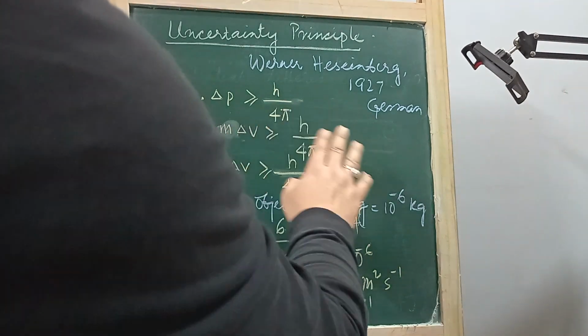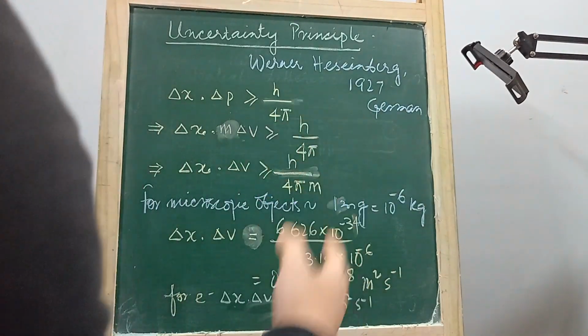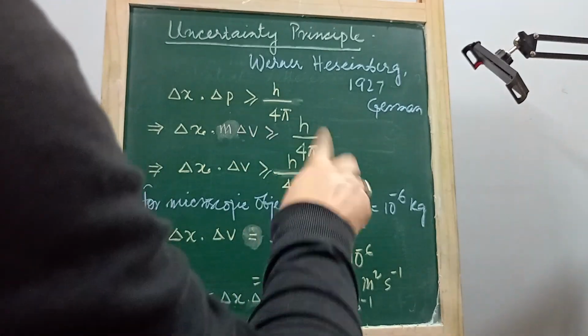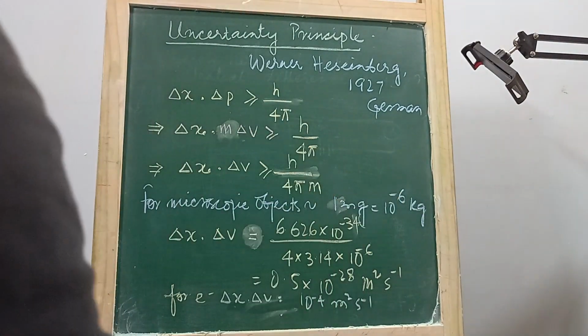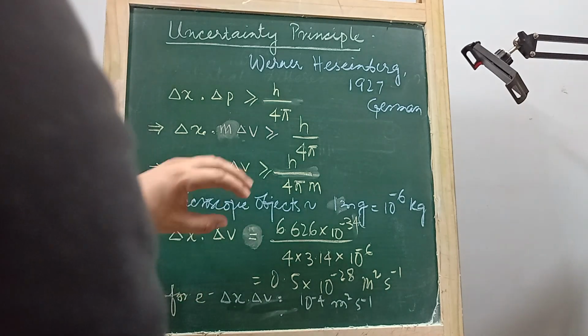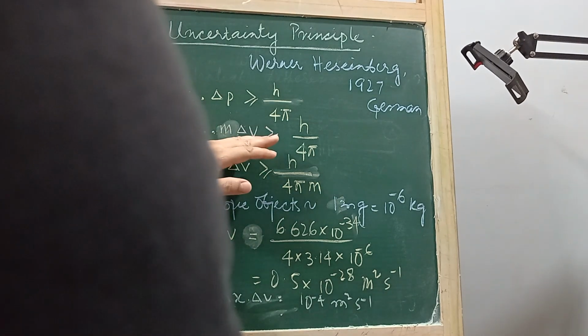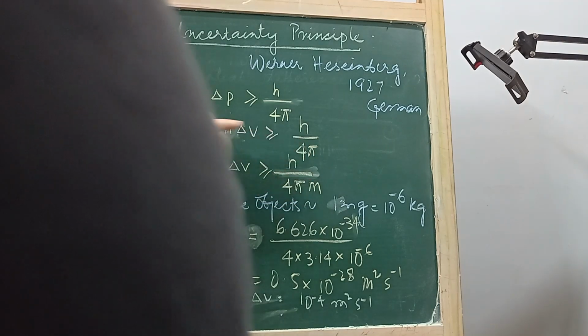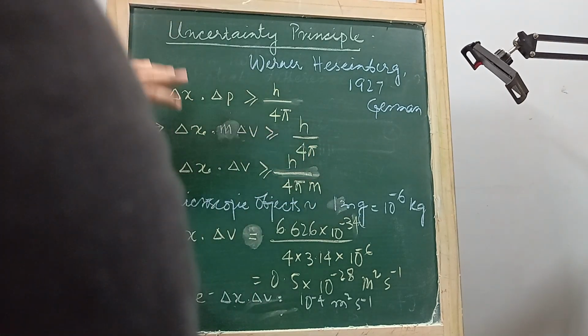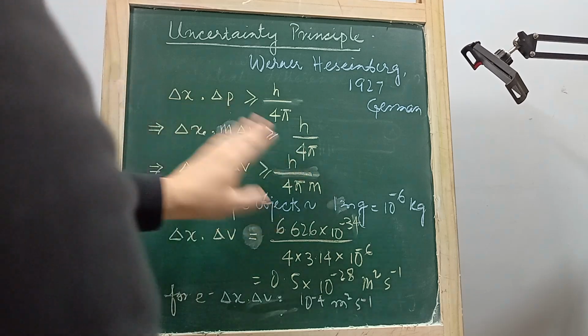If the uncertainty in velocity is less, that means we are trying to calculate the velocity very precisely. If this is less, then this will become more, because they are inversely proportional.